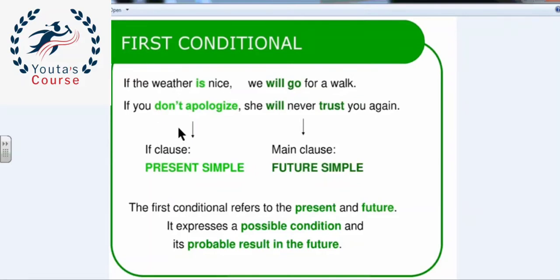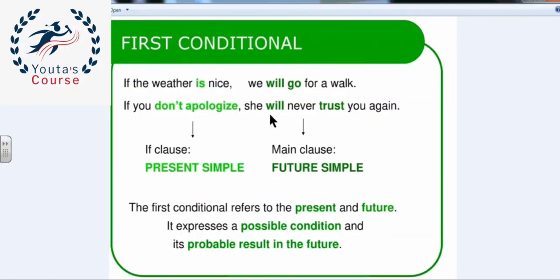Another example here. If you don't apologize, comma, she will never trust you again. This is present simple, and here we use will plus the bare infinitive verb. And here we have a comma in the middle because if is at the beginning of the sentence. We can also say, she will never trust you again if you don't apologize, and in this case, we don't use the comma.